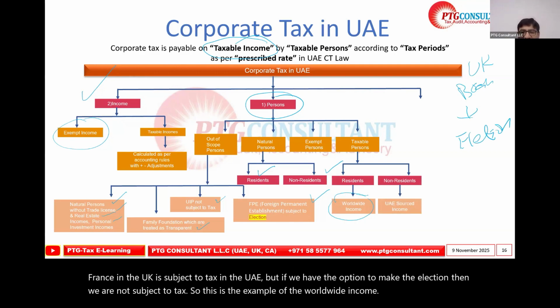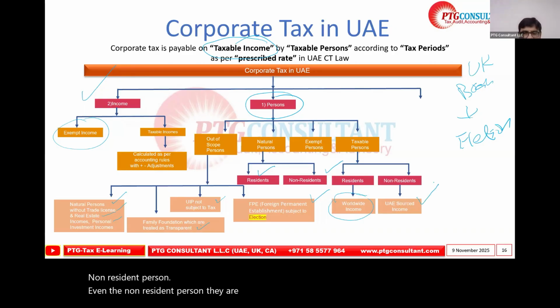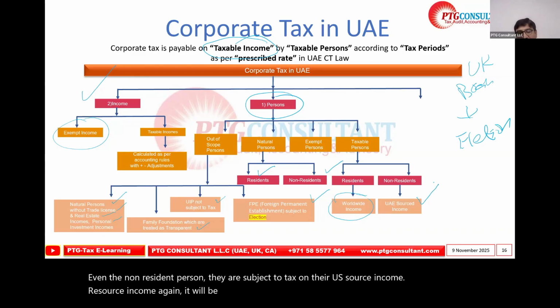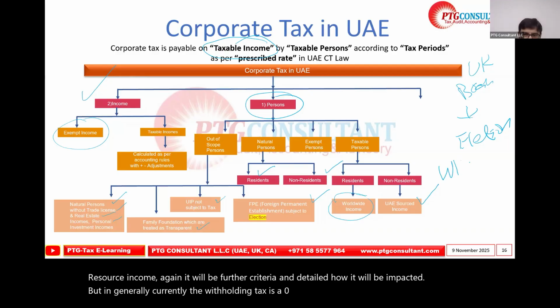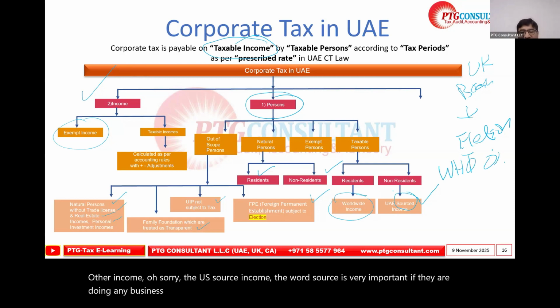Even the non-resident person is subject to tax on their UAE source income. Again, there will be further criteria and detail on how it will be impacted. Generally, currently the withholding tax is zero rated, but still we will see the UAE source income. The word source is very important. If they are doing any business or business activity, even without a trade license, but it falls under business activity, yes, it is subject to tax, even if it is a non-resident person.